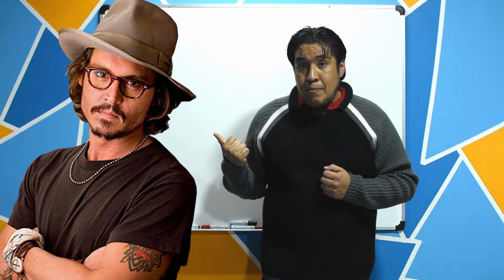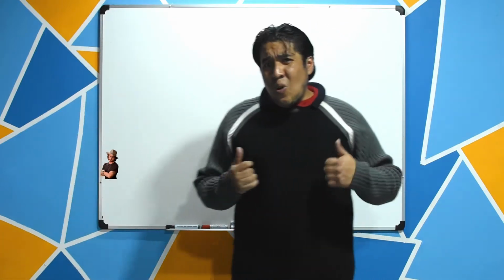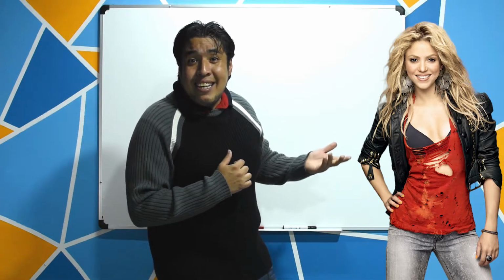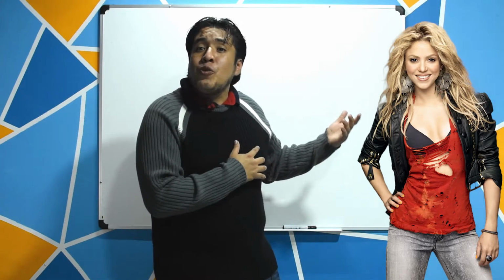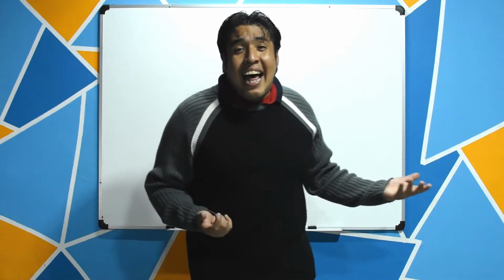Yeah, Johnny Depp. So I said, he has a beard. Or what about this woman, Shakira? Oh, I said, she has curly hair. Remember that when you talk about third persons, he or she, we don't say have. We use has.